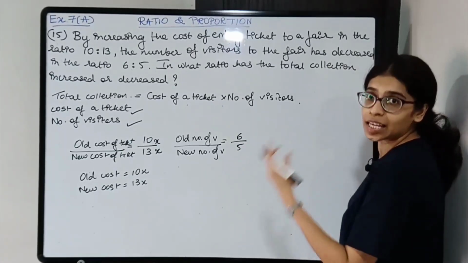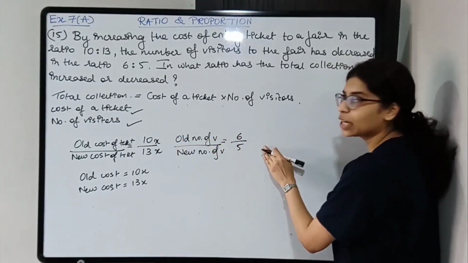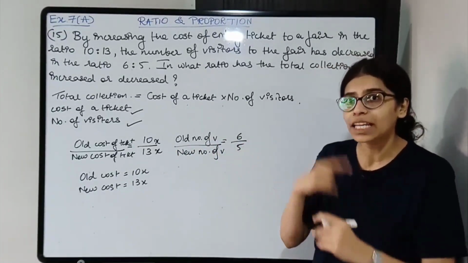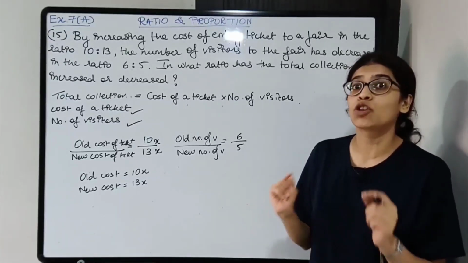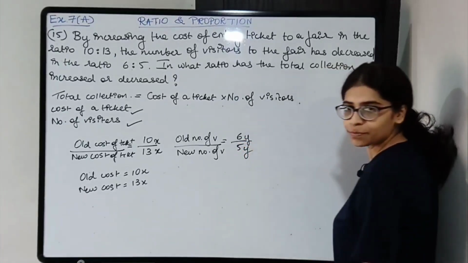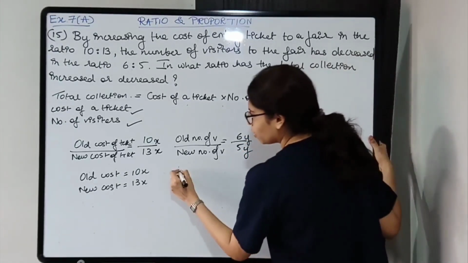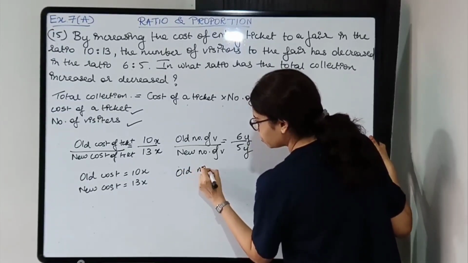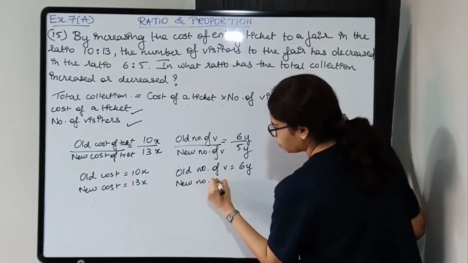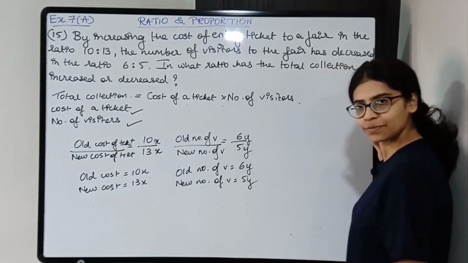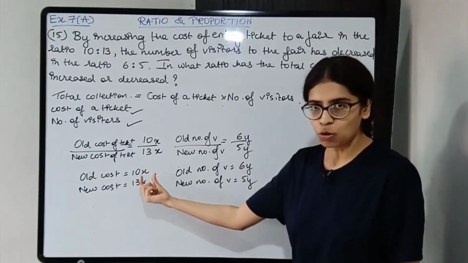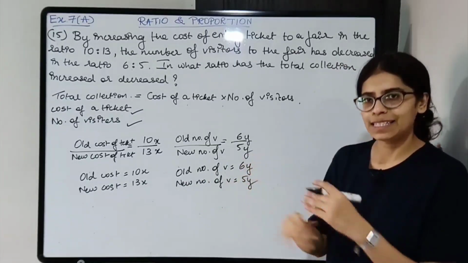You cannot take x, whichever variable you took here, you cannot take over here because the common factor cannot be same for both the ratios. It might be same but it is not necessary it will be same. Okay, so y. Okay, so old number of visitors is 6y and new number of visitors is 5y. Okay, so we got the numbers now. Though we have x and y and x and y, but let's see, it will get cancelled out.